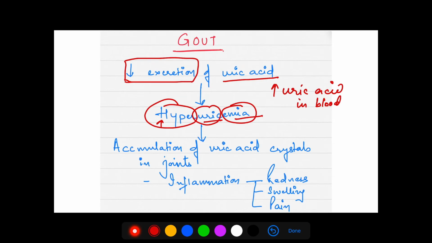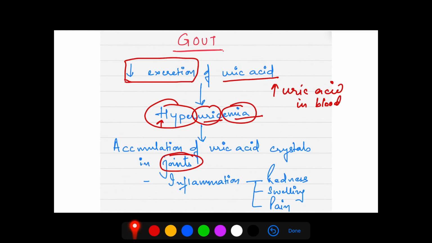Now this uric acid from the blood gets crystallized. Because it is increased, it gets saturated and accumulates in the joints. So there is accumulation of uric acid crystals in the joints, mainly small joints, for example fingers and toes.